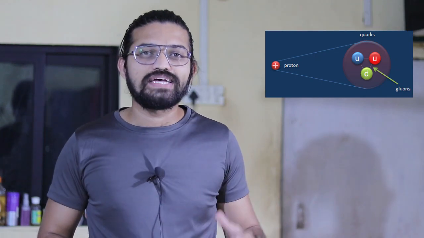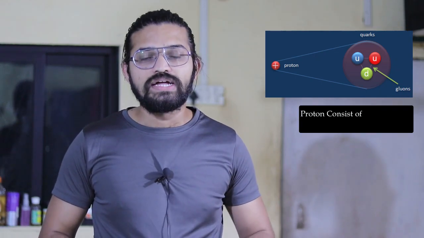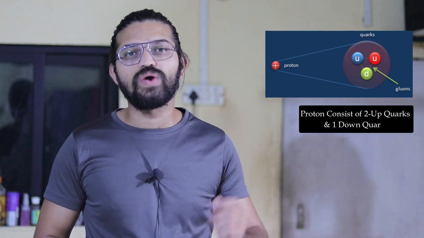Like in the case of the hydrogen atom's proton, when two protons are made to collide with each other, they reveal the quarks. As we have seen in our previous video, this proton consists of two up quarks and one down quark.